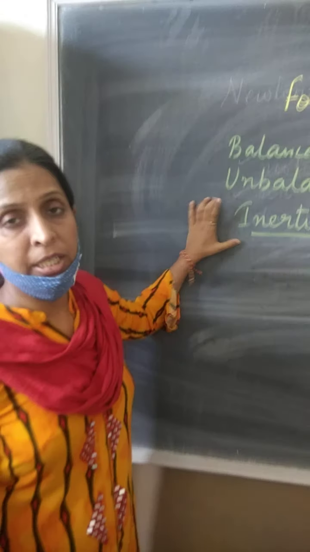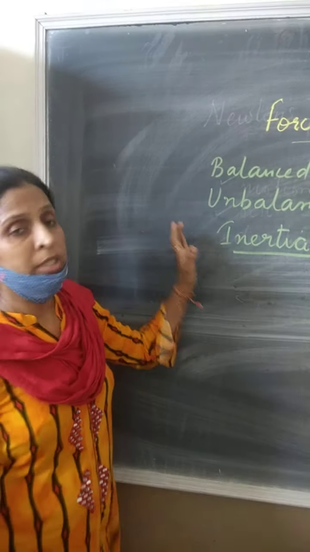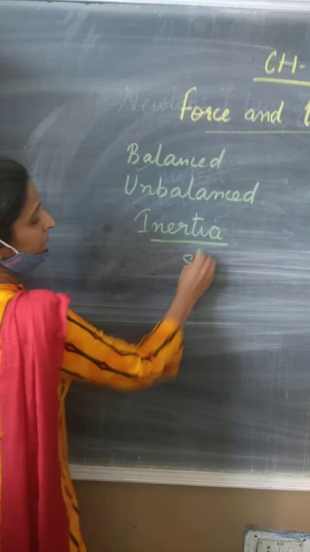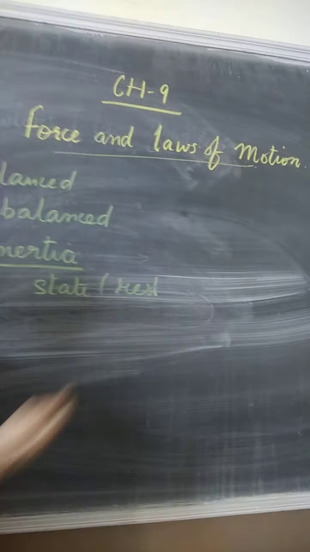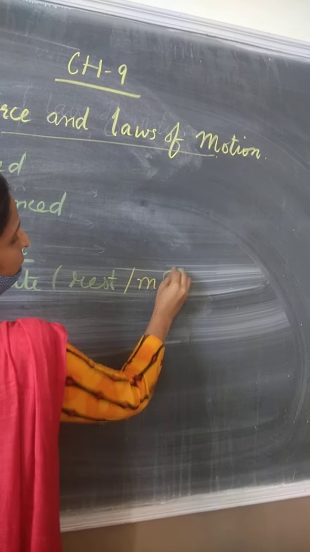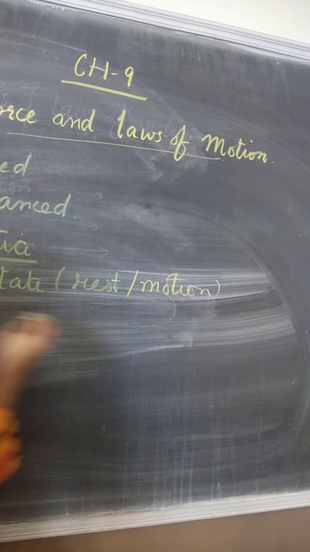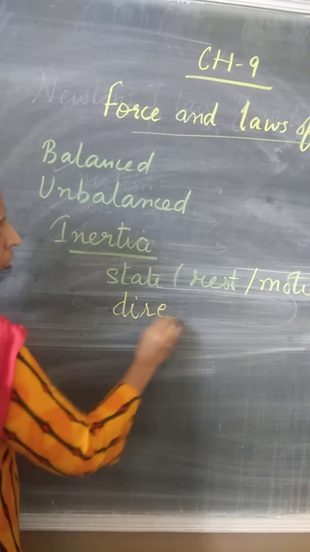It is a tendency of resisting any change. Change can be related to state. State means it can be the state of rest or state of motion, or it can be change in direction of the body.